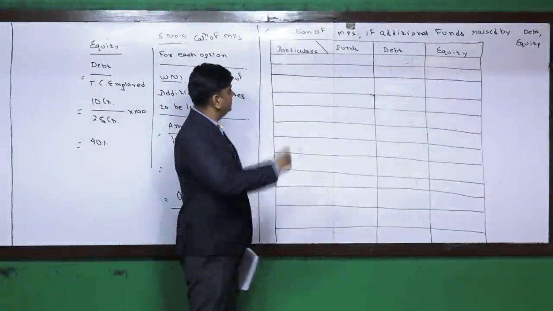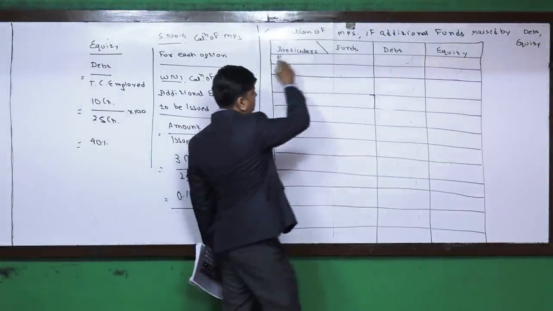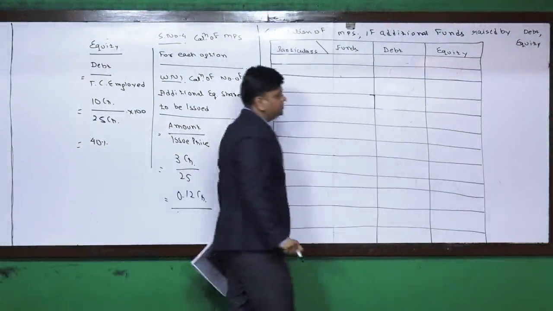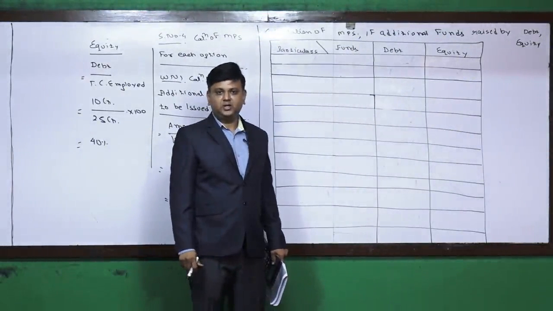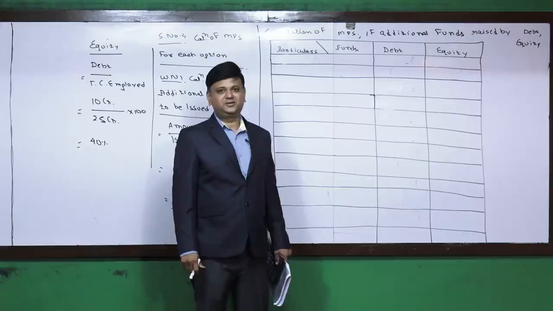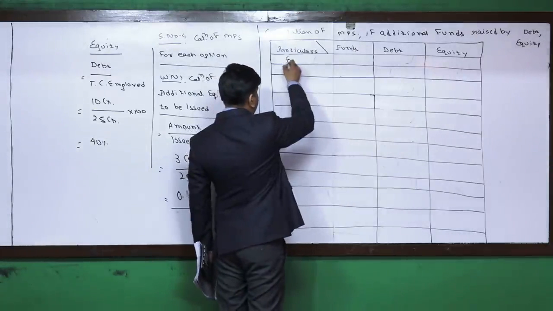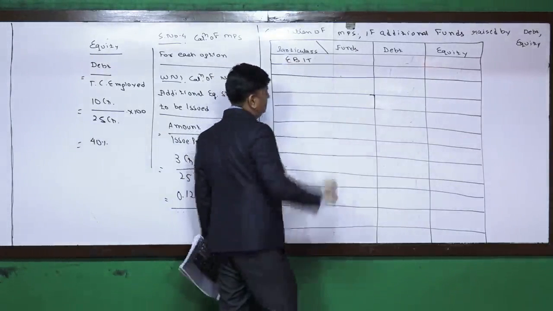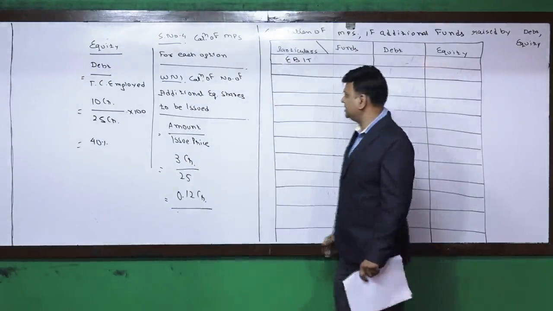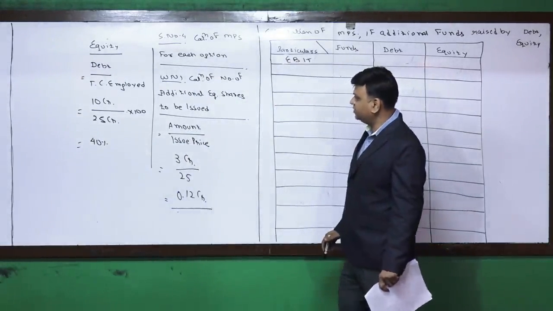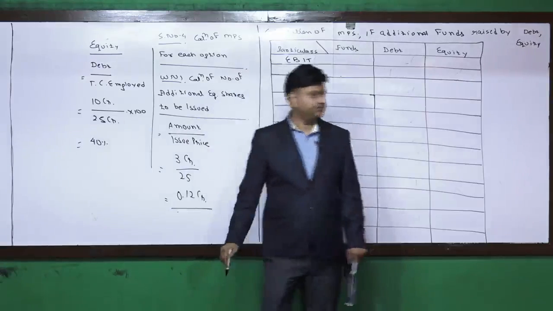Now friends, the next working will be calculation of MPS if additional funds are raised by debt or raised by equity. We start with EBIT. We know that the capital employed is an amount of rupees 25 crore.